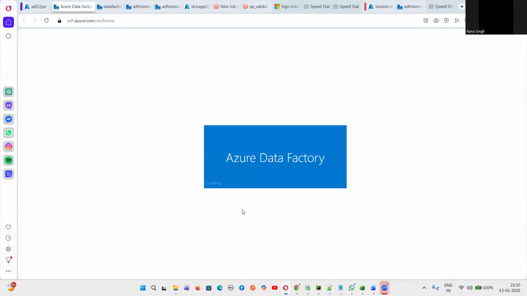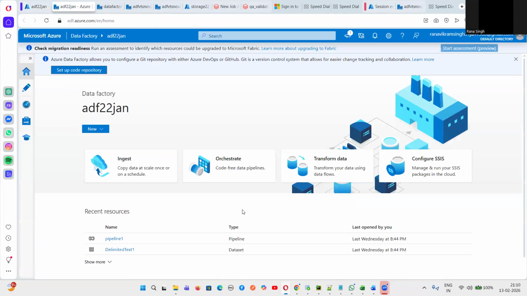So till here, guys, are you clear on how to create a data factory and how to launch the main page of the data factory? Are you clear? Any doubt here?